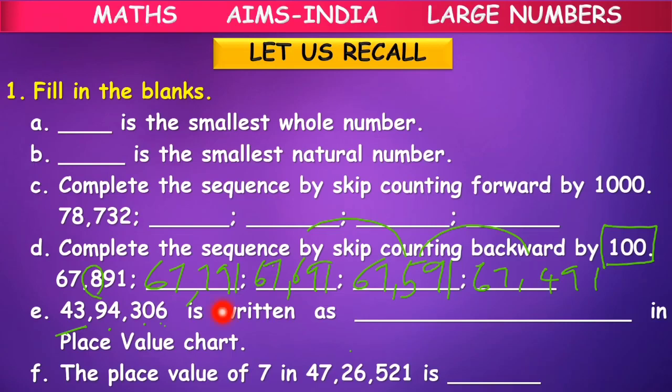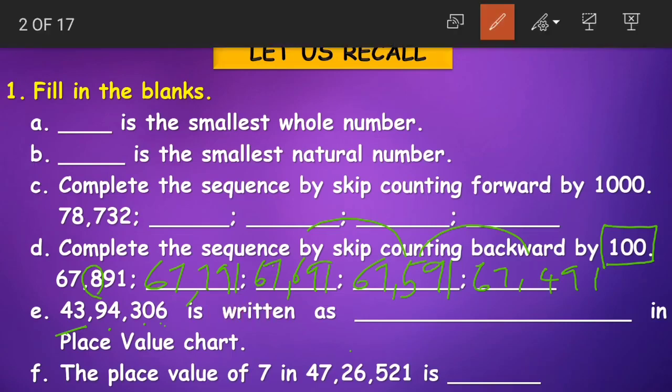Moving on, the place value of 7 in 47,26,521 is dash. Now how do we find out the place values? First write the place values on top of the number. Okay, ones, tens, hundreds, thousands, 10,000s, lakhs, and 10 lakhs. Now which number do we want? We want 7, which is in lakhs place.